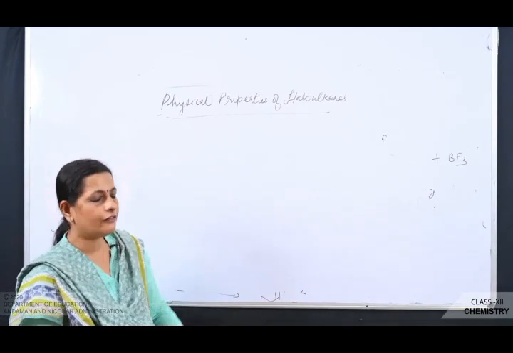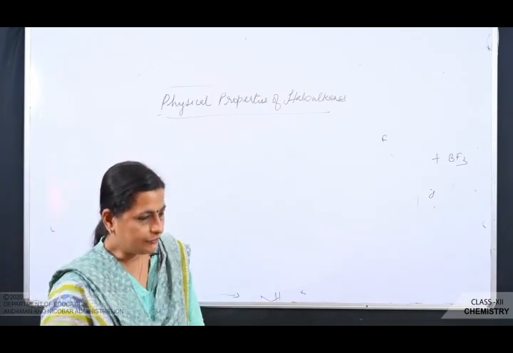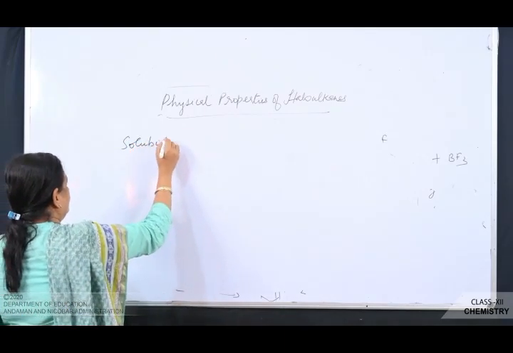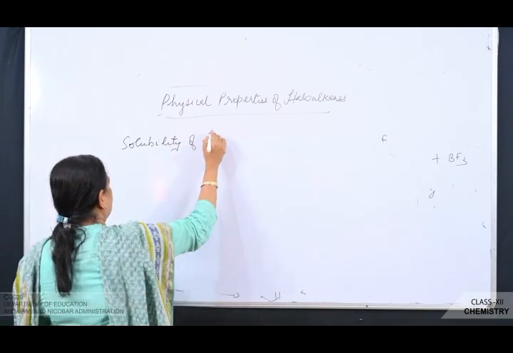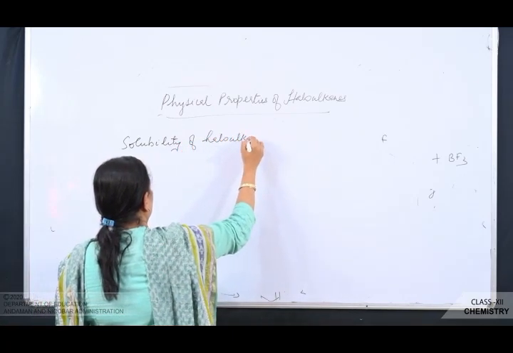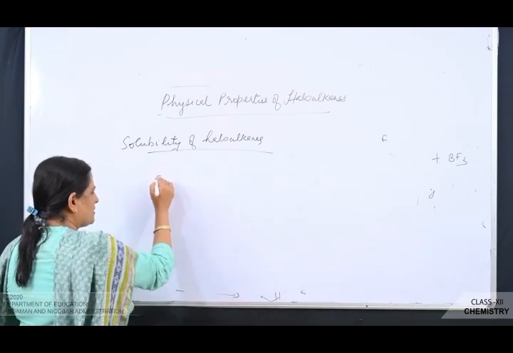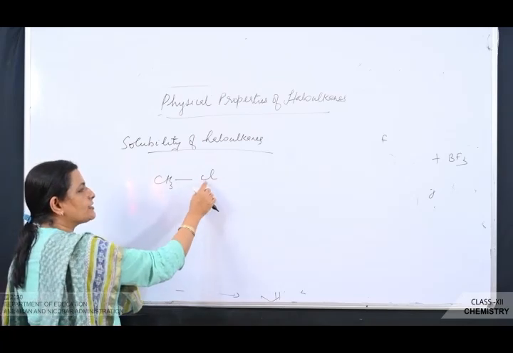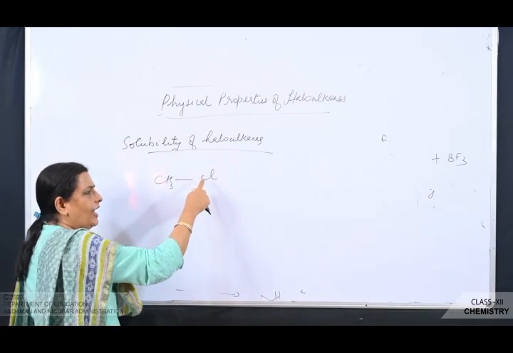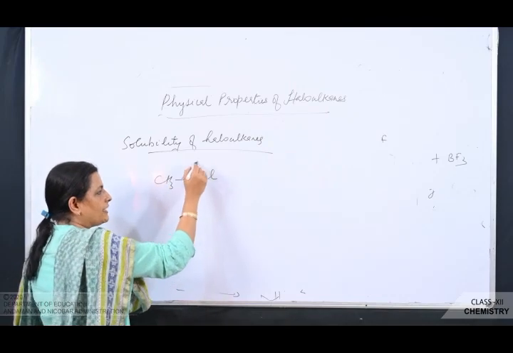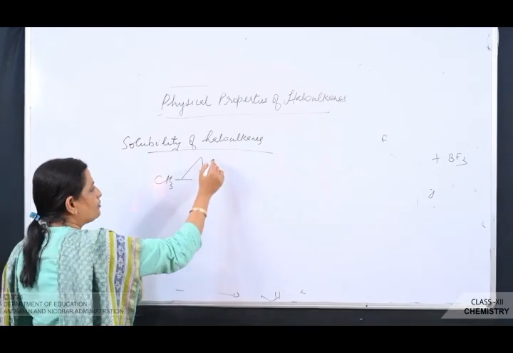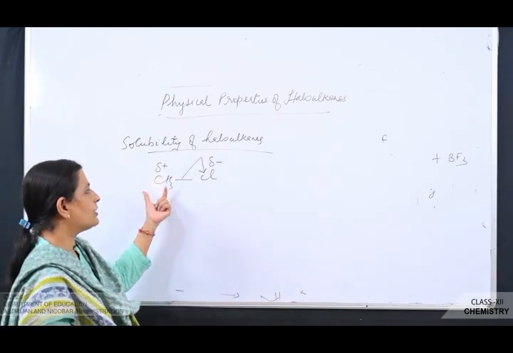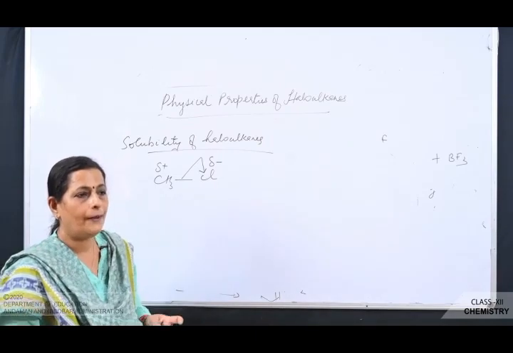Next is physical properties of haloalkanes. Now first we'll see the solubility of haloalkanes. Take haloalkanes, say CH3Cl. They are polar in nature. Why are they polar in nature? Chlorine is more electronegative than carbon, or in general, halogens are more electronegative than carbon. So where will the electron pair shift? Towards the halogen. So it gets a partial negative charge, and the carbon will get a partial positive charge. So haloalkanes are polar in nature.